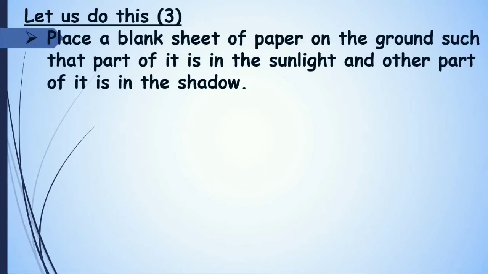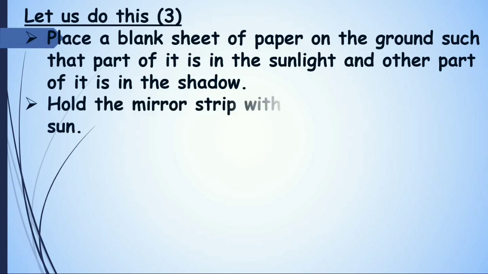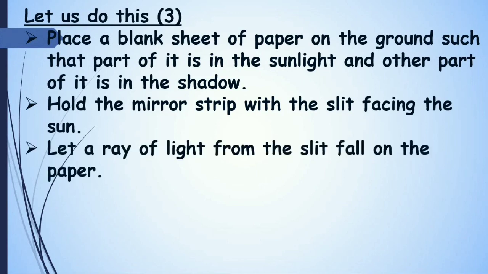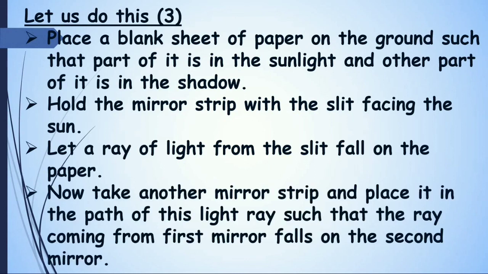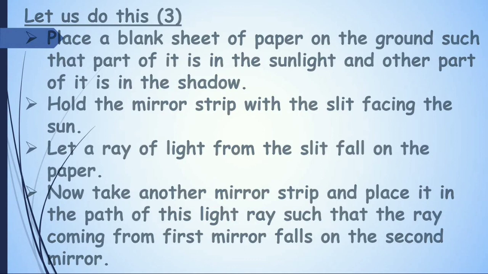Let us do Activity 3. Place a blank sheet of paper on the ground such that part of it is in the sunlight and the other part is in the shadow. Hold the mirror strip with the slit facing the sun. Let a ray of light from the slit fall on the paper. Now take another mirror strip and place it in the path of this light ray such that the ray coming from the first mirror falls on the second mirror like this.